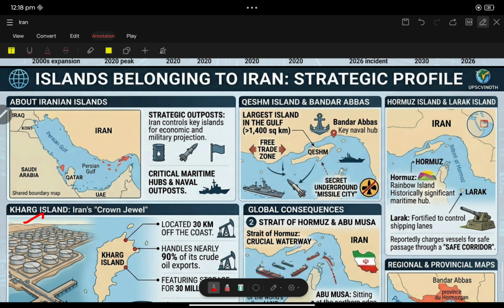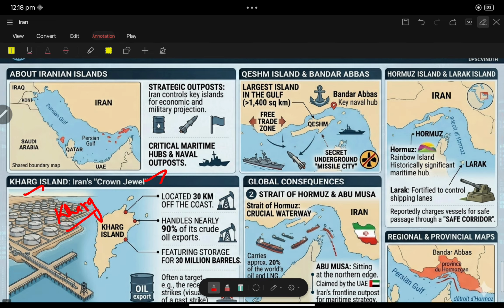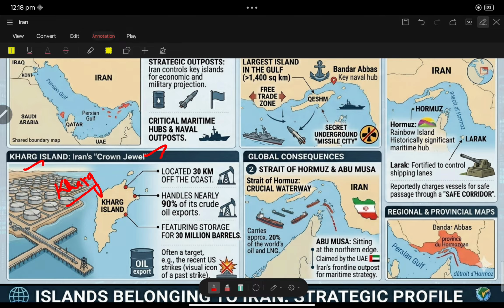Kharg Island is also known as Crown Jewel. It is located 30 kilometers away from the coast. See, all these islands contain oil. Generally, Iran is oil. That's all. Kharg Island belongs to Iran.